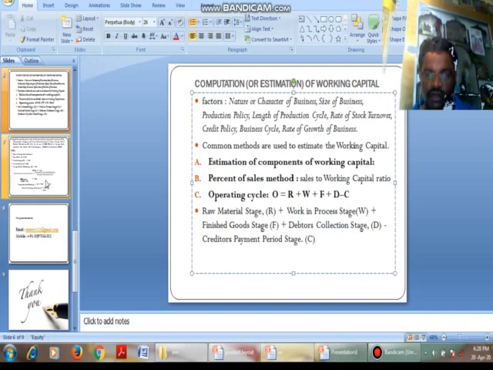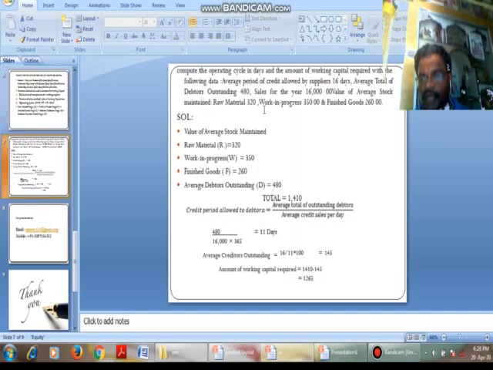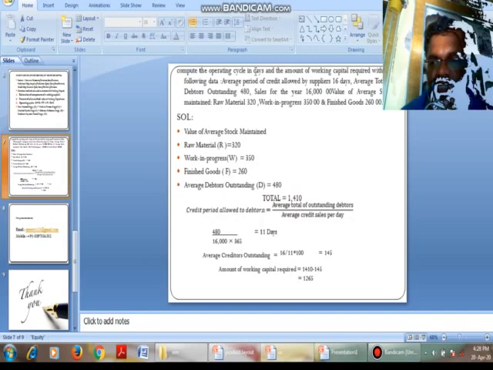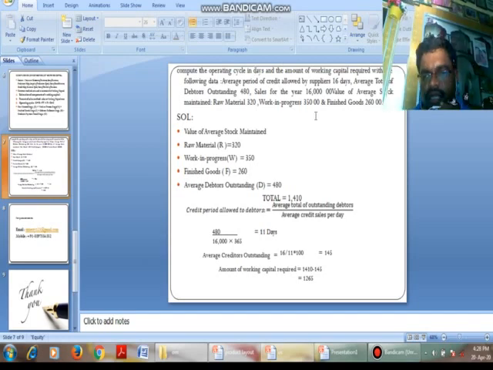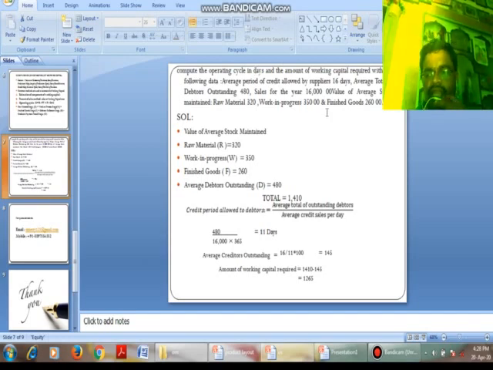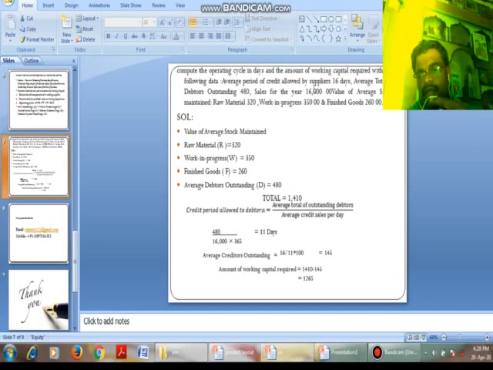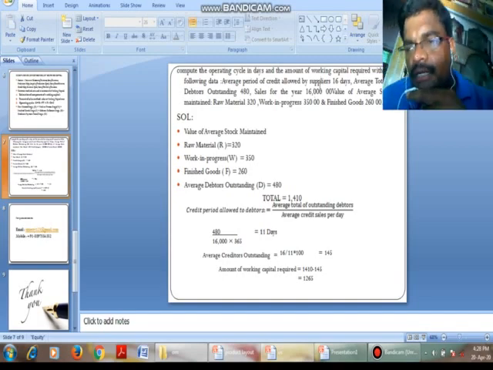For this, we will go for a simple problem: compute the operating cycle in days and amount, and estimate the amount of working capital required from the following data. We have to find out the working capital required. Very simple concept here.